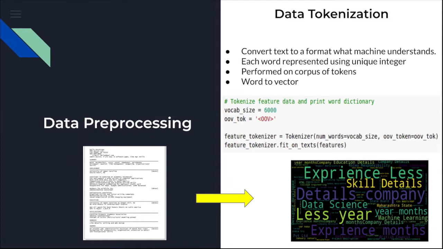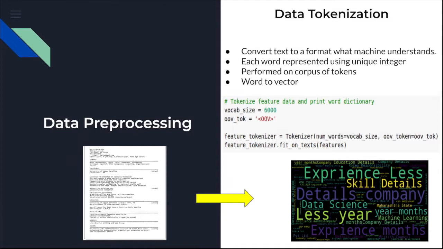Now it's time to prepare the data set for the neural network model. So how is it done? Our computer does not understand text, right? So we have to convert that text into something which a machine actually understands. And this is done with a library called tokenizer. This is called data tokenization, which is a process to convert text to a format which a machine actually understands, and it is performed on the corpus to obtain tokens.